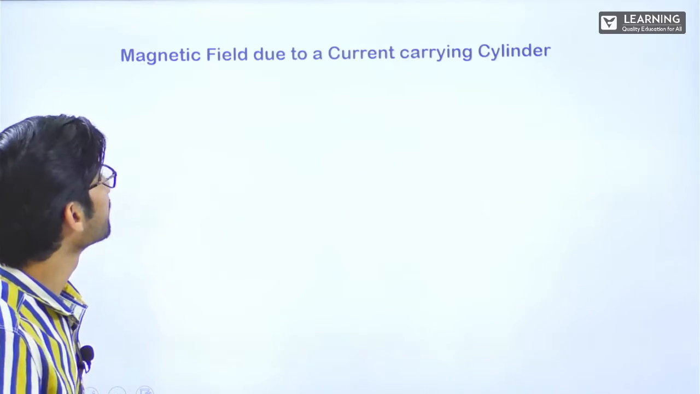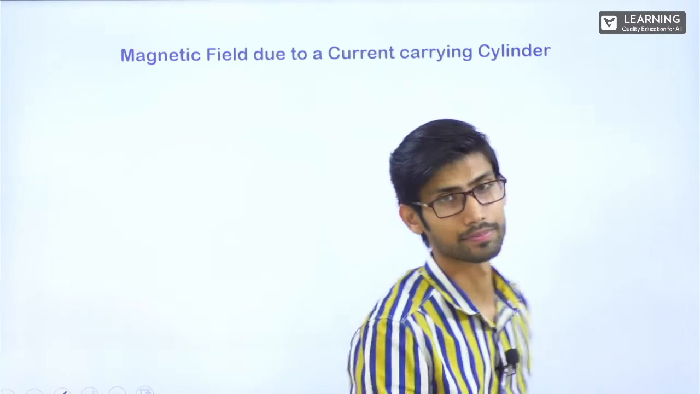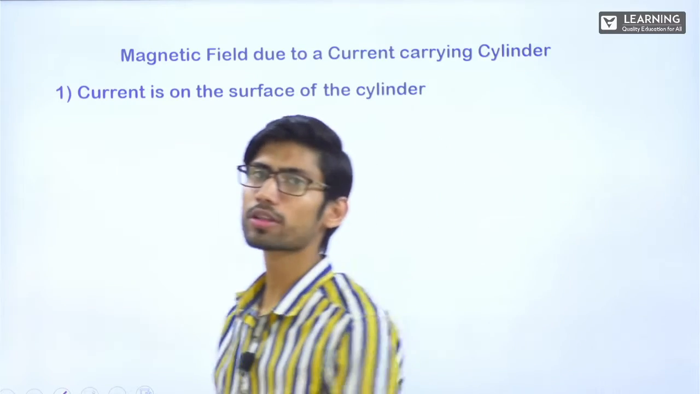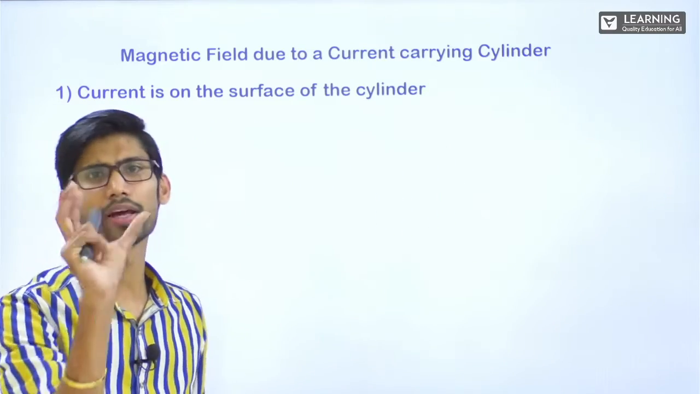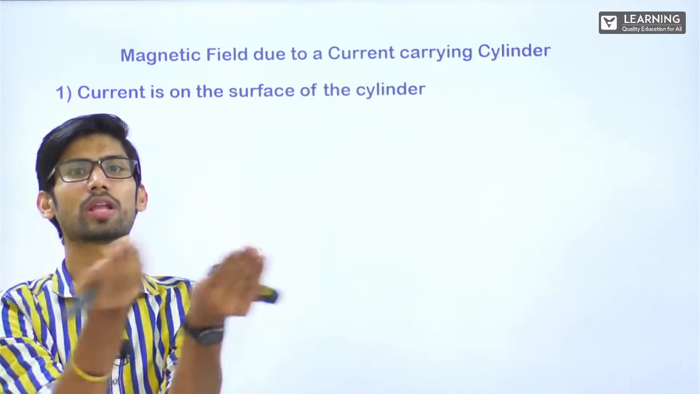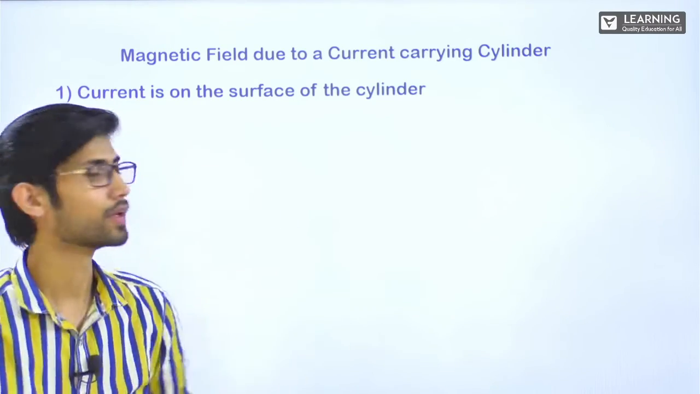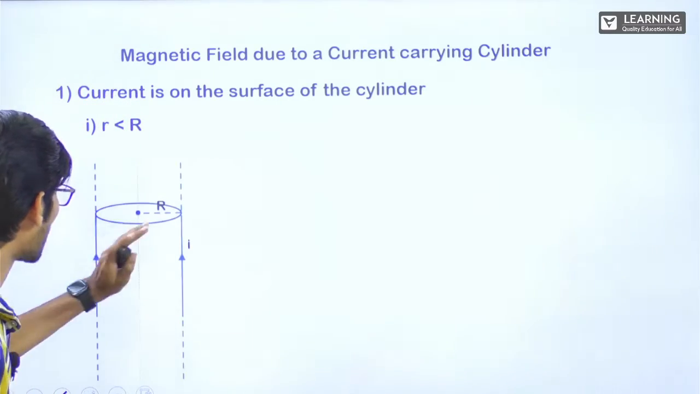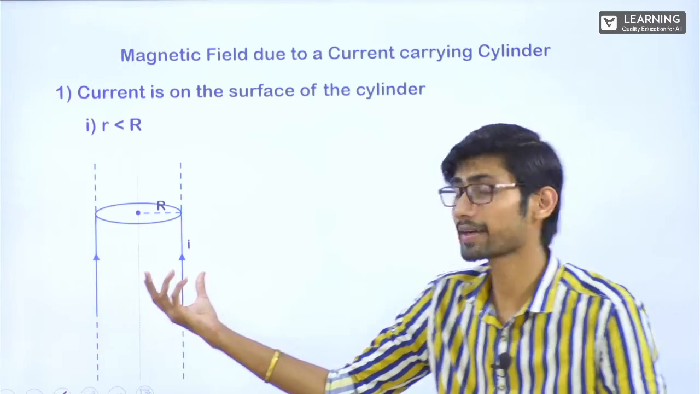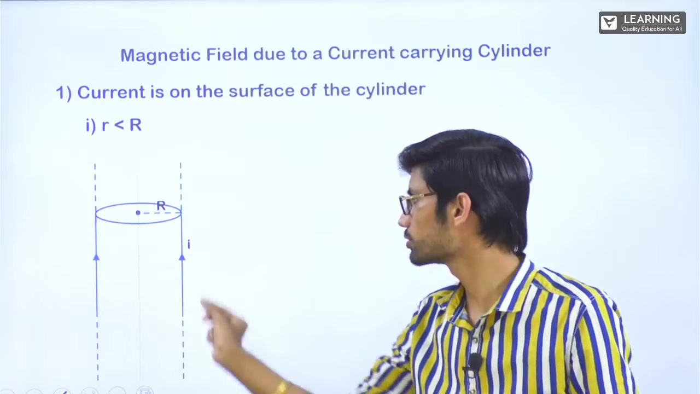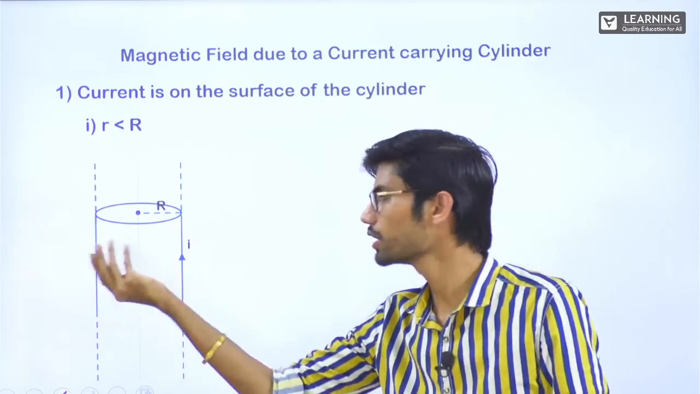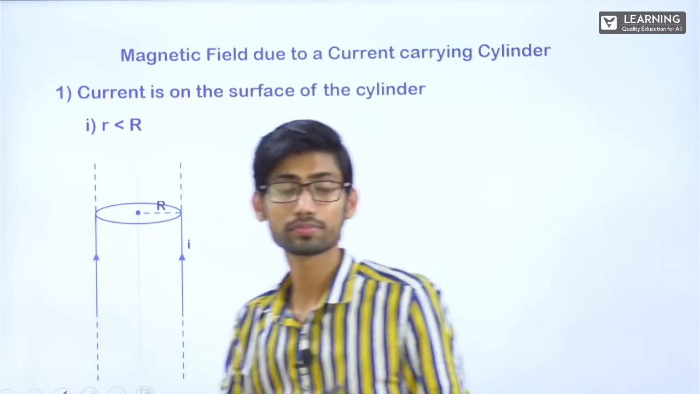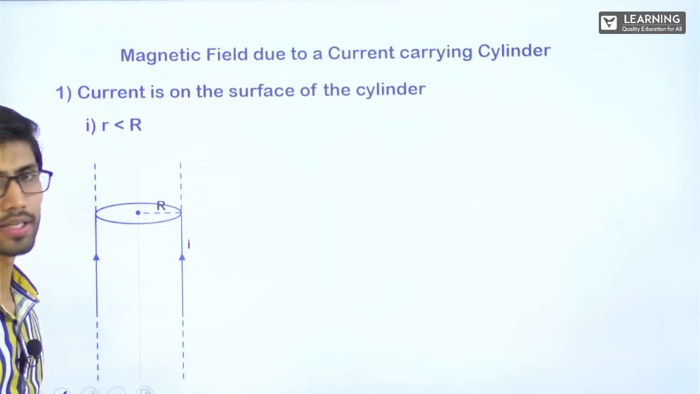Next, magnetic field due to a current carrying cylinder. Now the first case will be current on the surface. So there is a thick wire or a cylinder, current is on the outer surface of that cylinder. Okay, let's see. First case will be r less than R. So this is a cylindrical wire, current is on the surface. I have shown you by sides so that you can understand it is on the outer surface. Okay, total current is I.